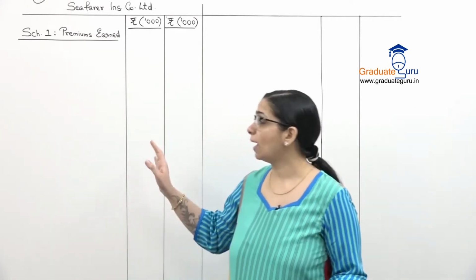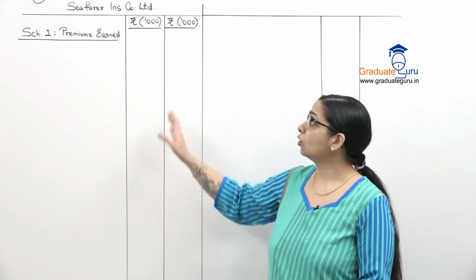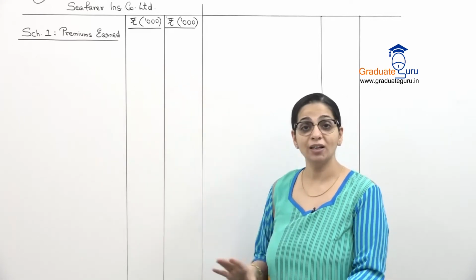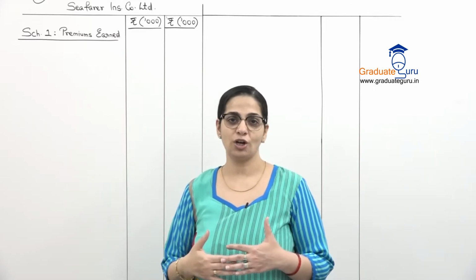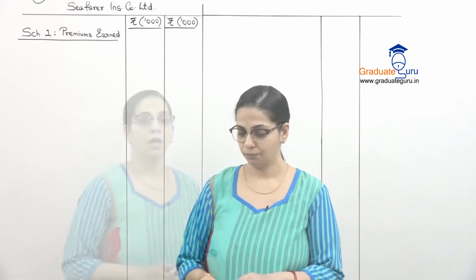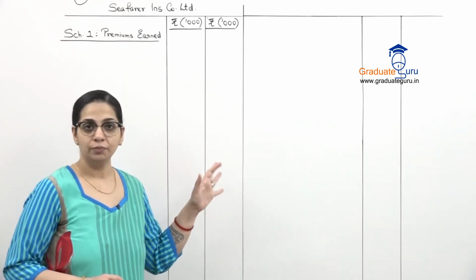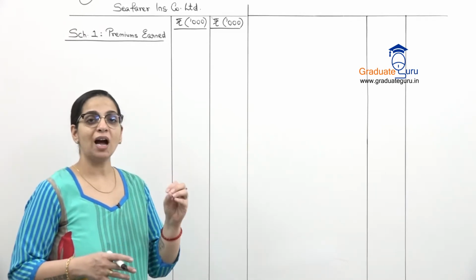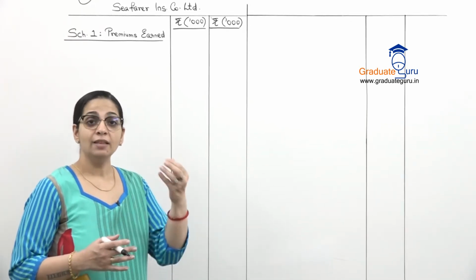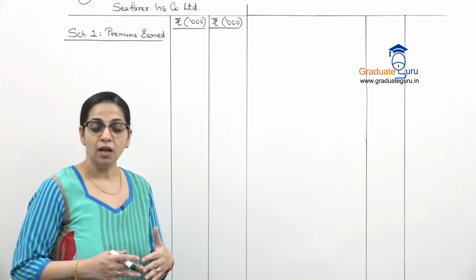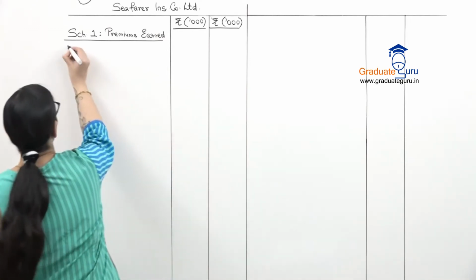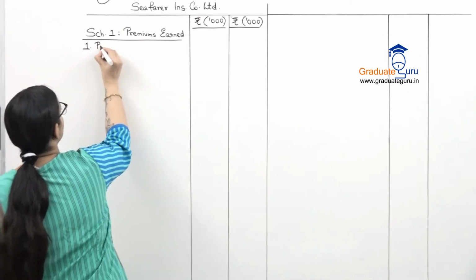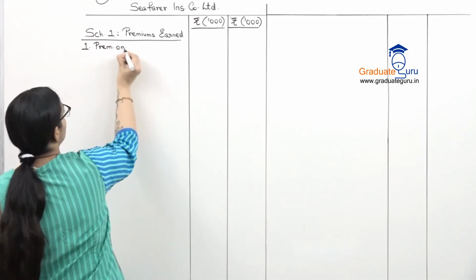So I have a format ready over here. We are going to prepare first the schedule 1, which is for premiums earned, and then we'll go to the second schedule, which is for the claims. So in our premium schedule, our format is you start with direct business, then you add accepted, and then you subtract ceded. So first let us begin with our premiums on direct business.